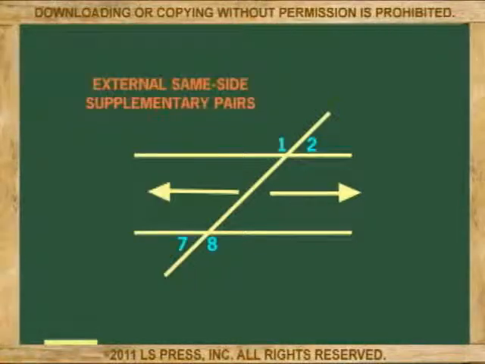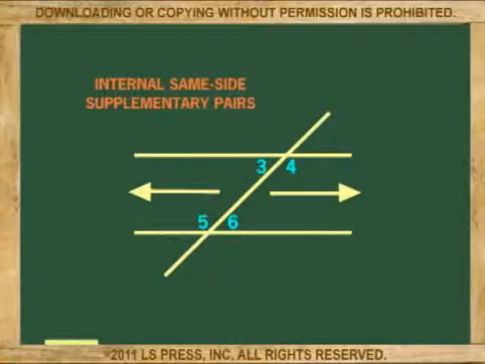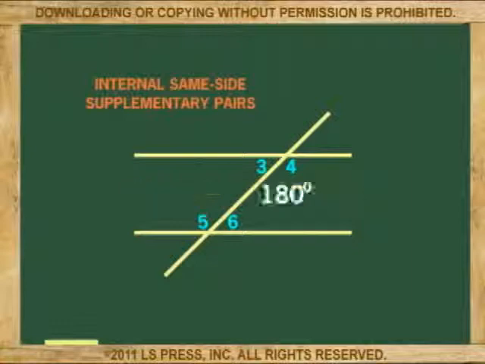Pairs of angles 1 and 7 and 2 and 8 are external same side supplementary angles, and pairs of angles 3 and 5 and 4 and 6 are internal same side supplementary angles. Remember, all supplementary angles add up to 180 degrees.